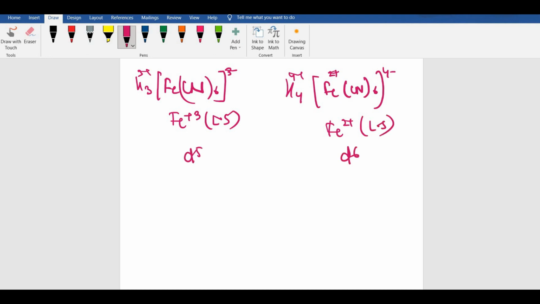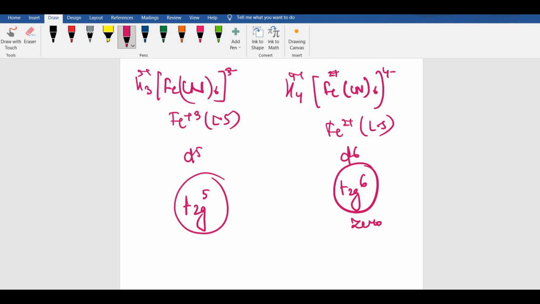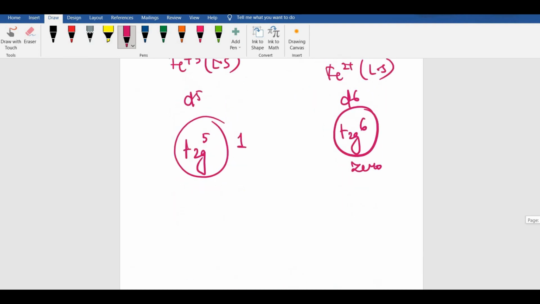So plus 3 means d5 system, plus 2 means d6 system, low spin and octahedral, so it should be t2g5, and for the other, t2g6. So there are no unpaired electrons, 0, in case of K4[Fe(CN)6], and in case of K3[Fe(CN)6], the number of unpaired electrons would be 1. So it's a very simple question from coordination chemistry.